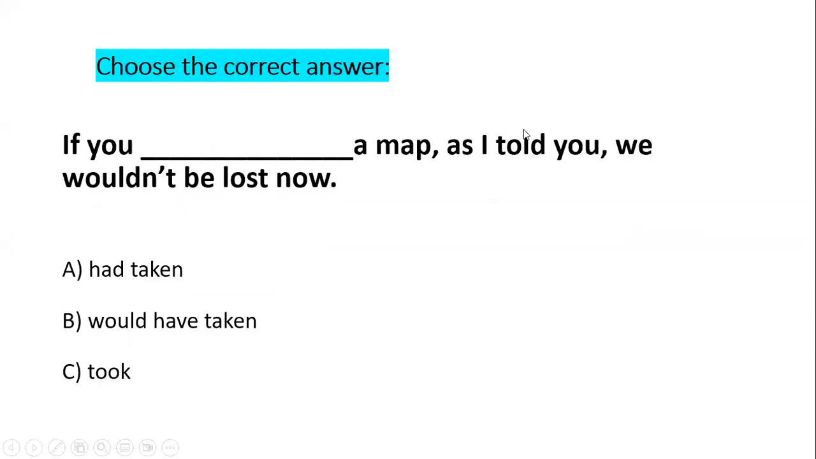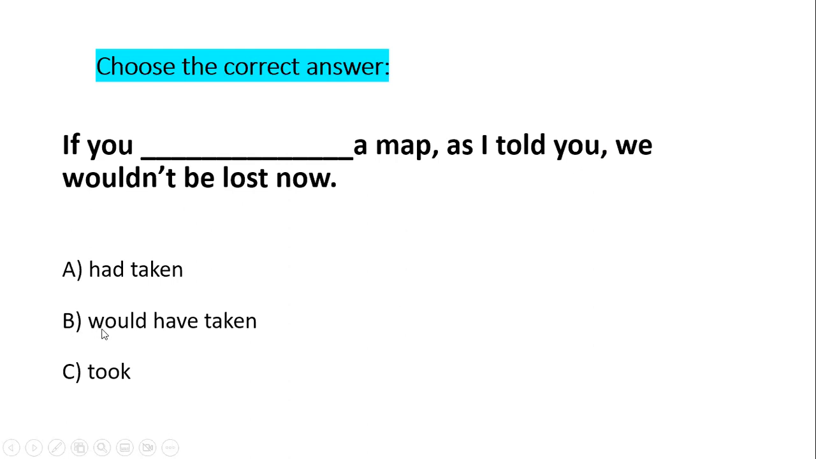Another question, choose the correct answer. Now you have to choose a completion of the sentence. You have to read the whole sentence, understand the whole situation, understand the tenses, understand if we're talking about the present or the past, or mixing between both, and then decide. So if you, a map: if you had taken, or you would have taken, or took a map, as I told you, we wouldn't be lost now.